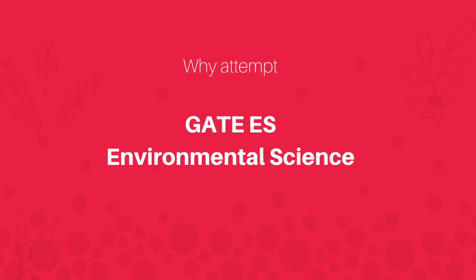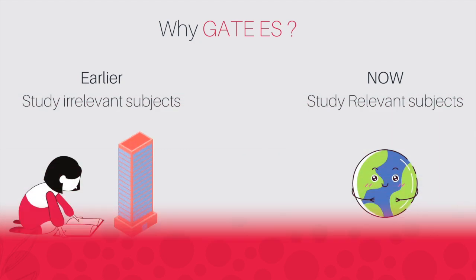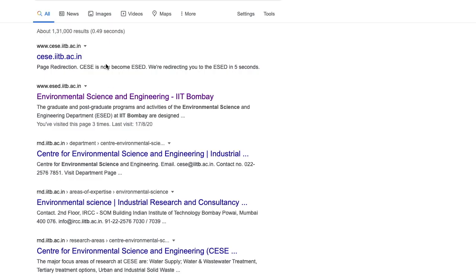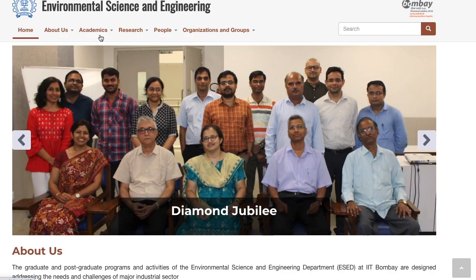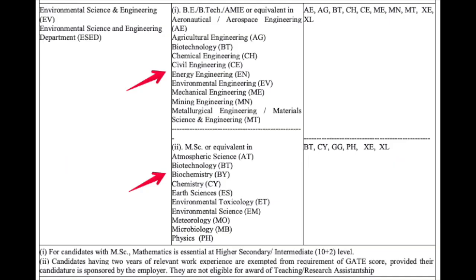Now coming back to the important thing, why should we attempt this paper? Earlier, if you wanted to pursue environment-related studies, you had to study some irrelevant subjects. For example, in IIT Bombay there is a separate department on environment. If you want to pursue masters there, you have to clear GATE in either civil, chemical, biosciences or chemistry.